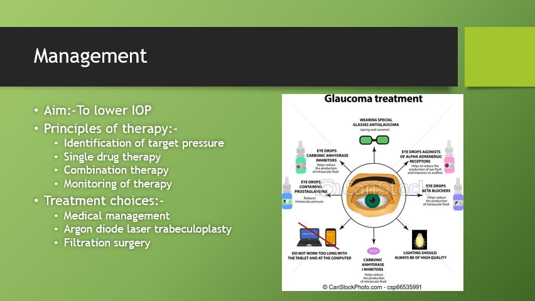These are the single drug therapies. There are also combination therapies, and if one drug is not sufficient to control the IOP, then combination therapy with two or more drugs is usually tried. Monitoring of therapy is done by disc changes, field changes, and tonometry, which is essentially done on regular follow-ups. Argon or diode laser trabeculoplasty is done in patients where the IOP is uncontrolled despite maximum medical therapy.